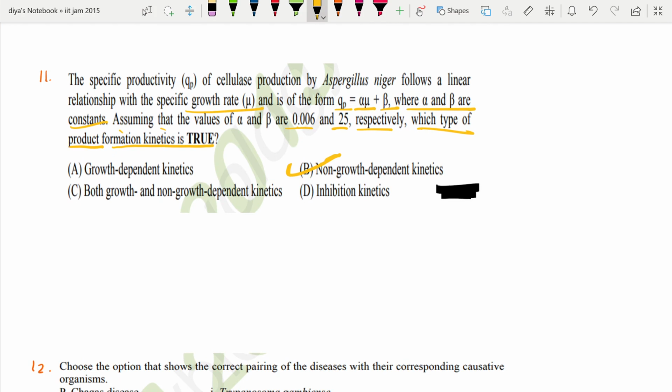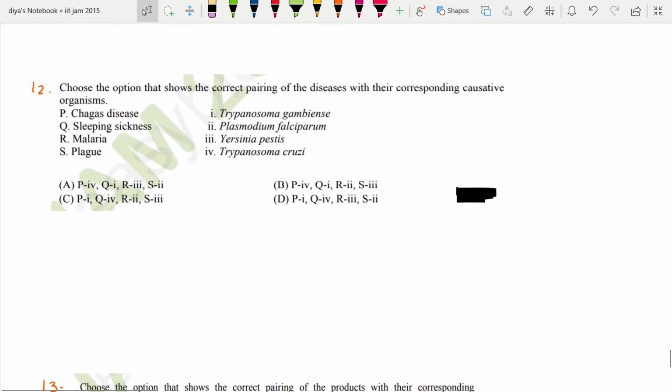Okay friends, now coming to the next question. Choose the option that shows the correct pairing of the diseases with their corresponding causative organisms. So, see, malaria we know is caused by Plasmodium falciparum. Okay, plague also we know it is caused by Yersinia pestis. Sleeping sickness is caused by Trypanosoma gambiense. So the left option is Chagas disease is caused by Trypanosoma cruzi. So the correct option is B here.